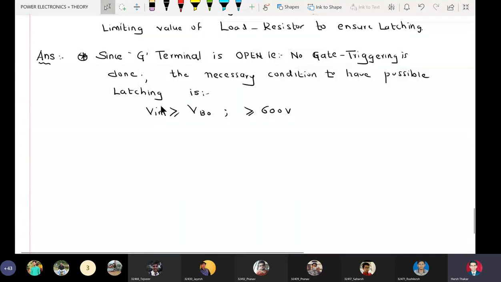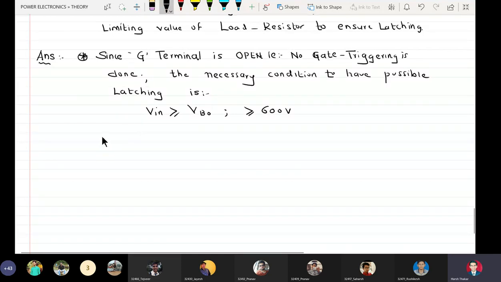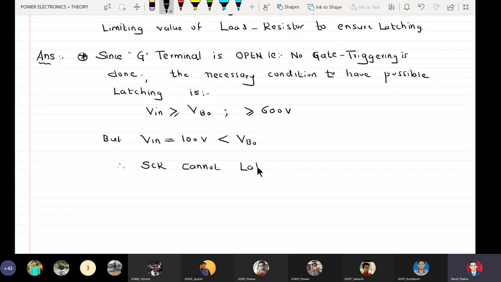But Vin is equal to 100 volts, that is less than VBO. Therefore, SCR cannot latch.